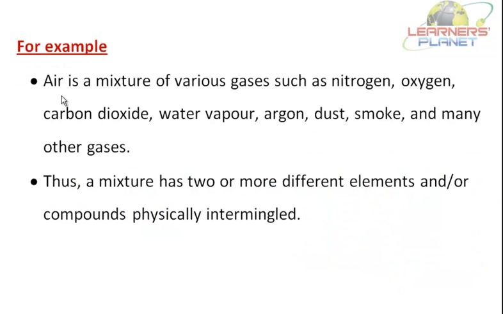Now let's take some examples. See, air is a mixture of various gases such as nitrogen, oxygen, carbon dioxide, water vapor, argon, dust, smoke and many other gases. See, gases here are nitrogen, oxygen, carbon dioxide and water vapor and argon. Right? Smoke is also a type of gas. Now, this air is again a mixture.